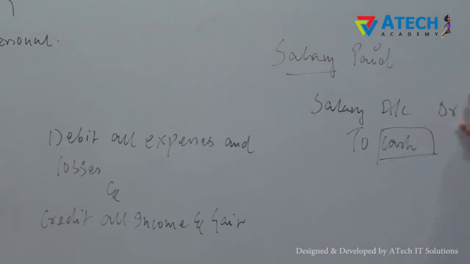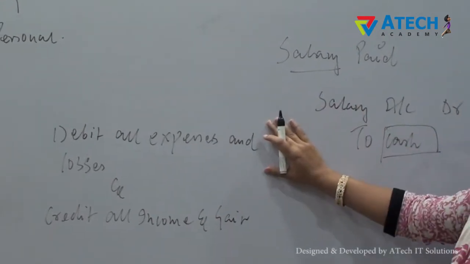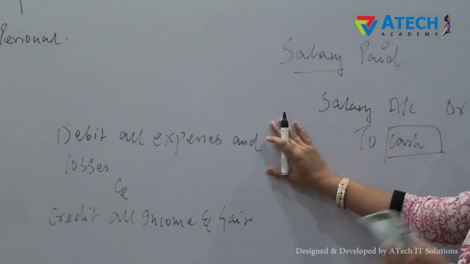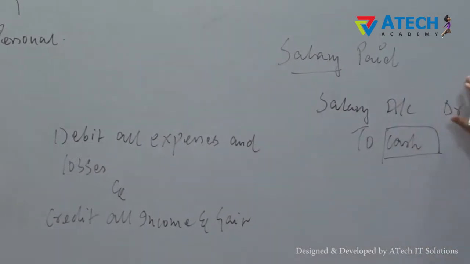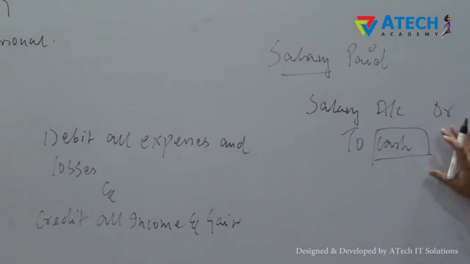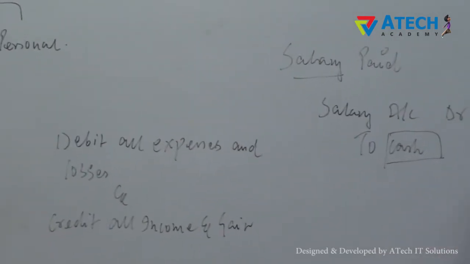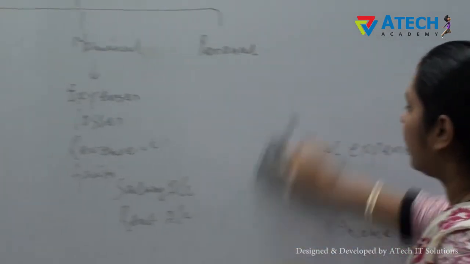And salary account, why have we debited the salary account? Because as per the nominal account rule, debit all expenses and losses. So salary has been debited according to your nominal account rule, and cash has been credited according to your real account rule. Next, we will move on to personal account.